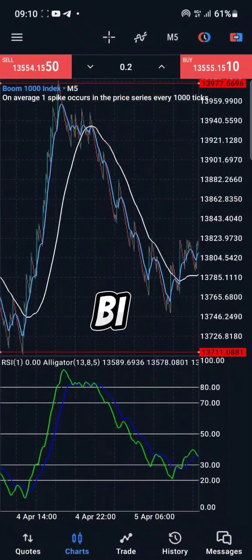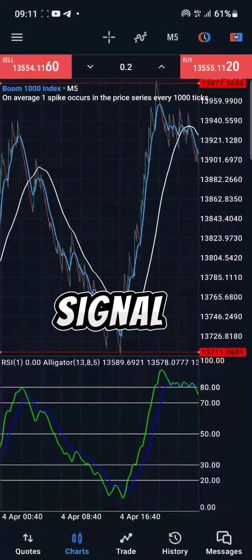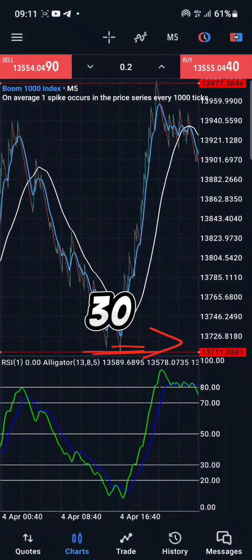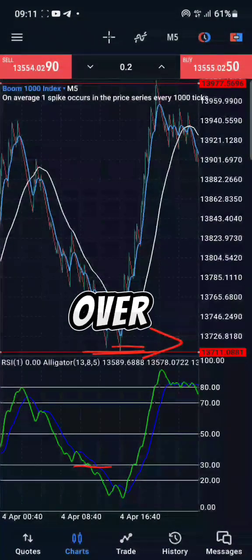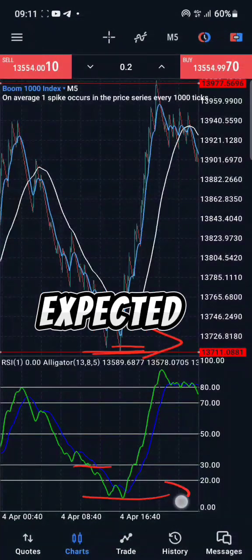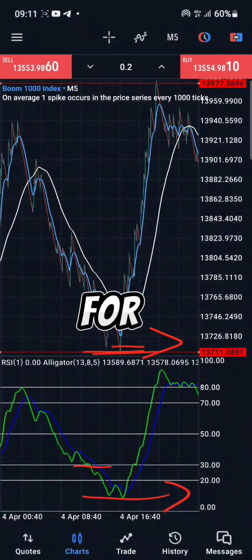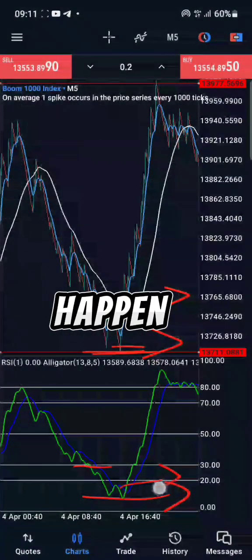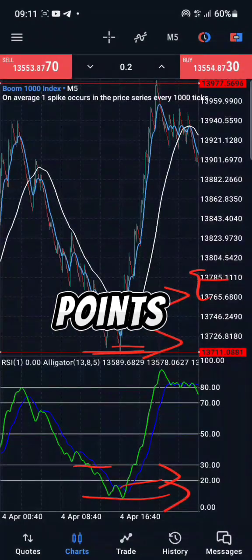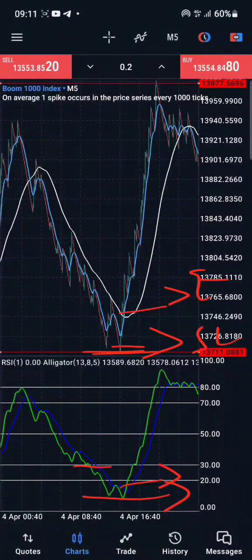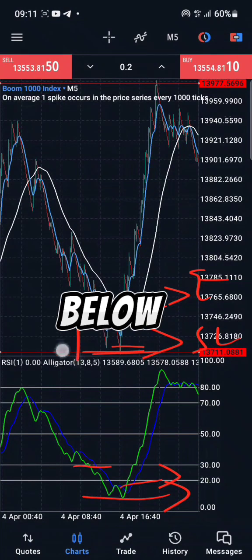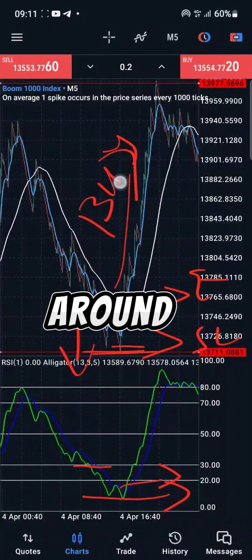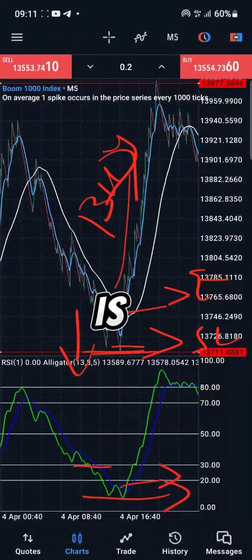The same thing applies to a buy signal. Check it out. Here is a buy signal, and here is a resistance zone. If it is below 30, you should know that it is oversold, so we expect it to buy. All you should be looking for is the upward crossing of the trading tool, and it should also happen around here. So this should be your entry point, and this should be your stop loss. If it does not break out below this stop loss, then it will buy, and that is why it bought around here. So this is very, very important.